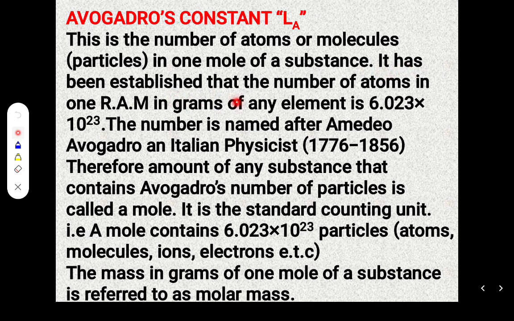It has been established that the number of atoms in 1 gram-atom of any element is 6.023 times 10 to the power 23.